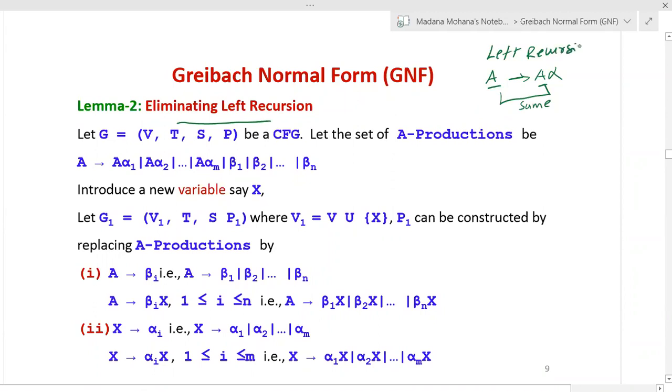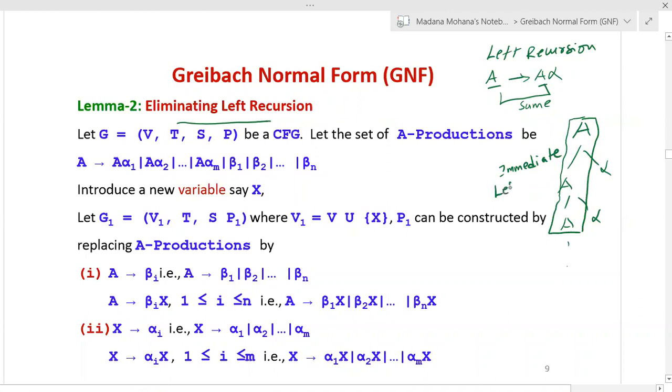Left recursion. If you draw its derivation tree or parse tree, first you take A as the root, then A alpha you connect from left to right, then alpha. Again if you substitute A, this will become A alpha, and so on. Here you can see every time the leftmost symbol is the same as the root. So we call this immediate left recursion.